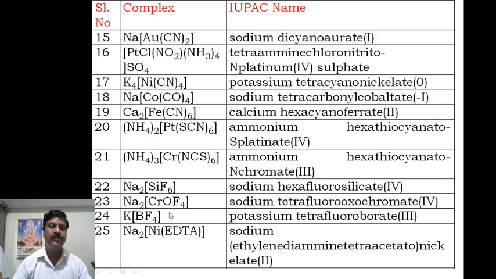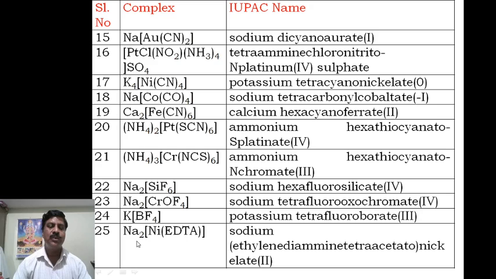Then this compound, what is that? Sodium hexafluorooxo, oxo is -2, and fluoro is -4 means -6, and sodium is +2, therefore it is +4. Then potassium tetrafluoroborate. Then this is -4, then +1, that is 3 is the oxidation state.